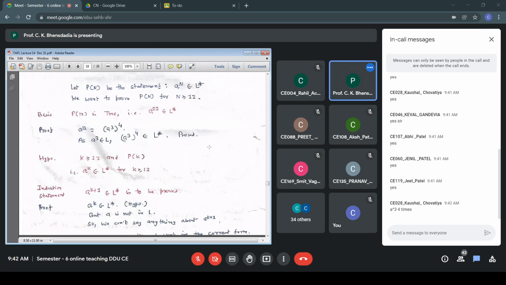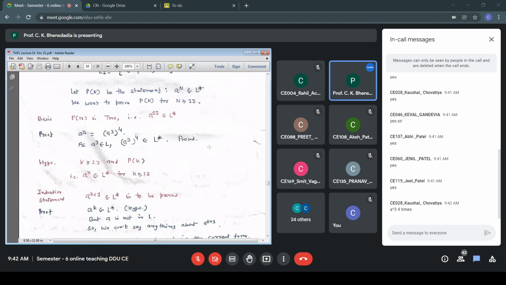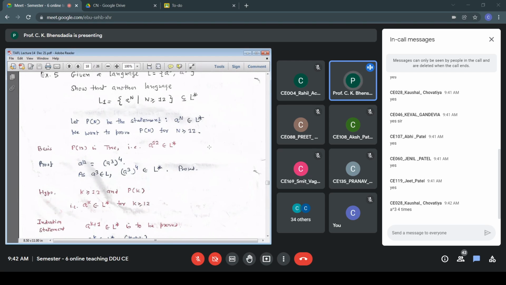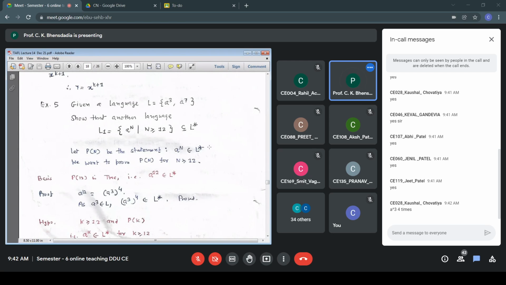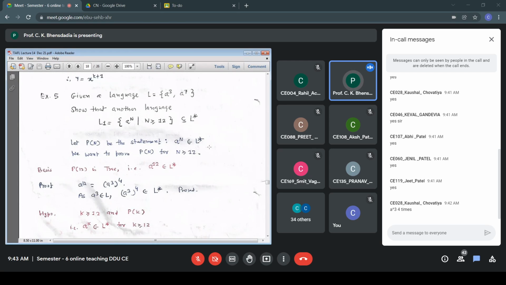But a^k belongs to L star as per the hypothesis, a to the power k belongs to L star for k greater than or equal to 12. That is fine. But we do not have any idea regarding the presence of the string a to the power k minus 2 in L star.